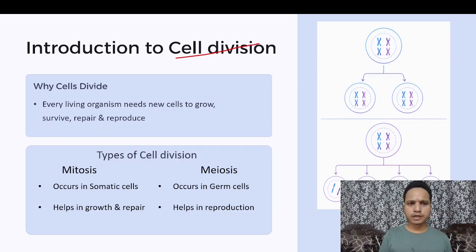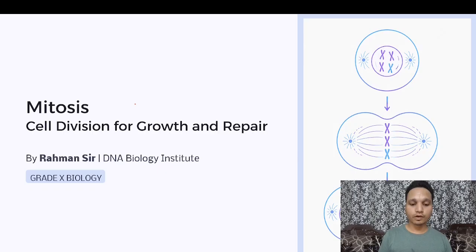Then why are cells dividing? What is the need for a cell to divide? There is a very simple reason. Every living organism needs new cells to grow. If an organism is small in size, like an infant baby, that baby needs more and more cells over time to grow in size. To survive, repair our damaged body parts and damaged cells, we need new cells, and those new cells arise because of cell division. Previously existing cells divide and produce new cells. So we need cells to repair and even to reproduce.